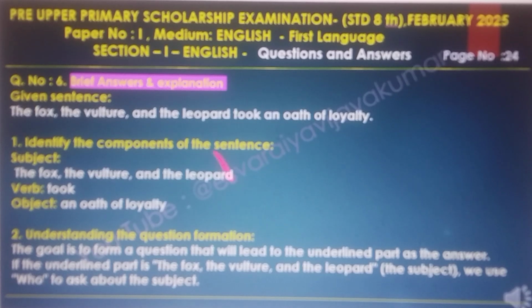The brief answer and the explanations of the given sentence: the fox, the vulture and the leopard took an oath of loyalty. Identify the components of the sentence. Subject: the fox, the vulture and the leopard. Verb: took. Object: an oath of loyalty. Understanding the question formation: the goal is to form a question that will lead to the underlined part of the answer. If the underlined part is the fox, the vulture and the leopard, the subject, we use who to ask about the subject.